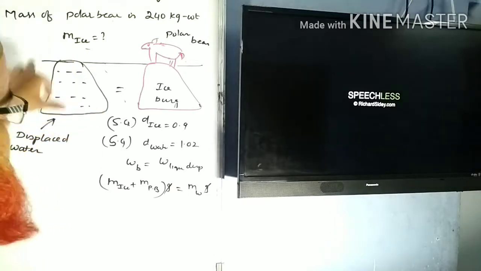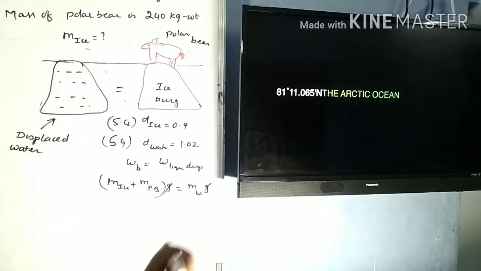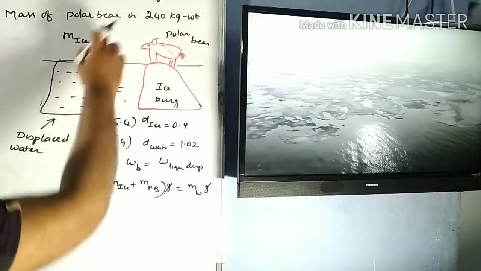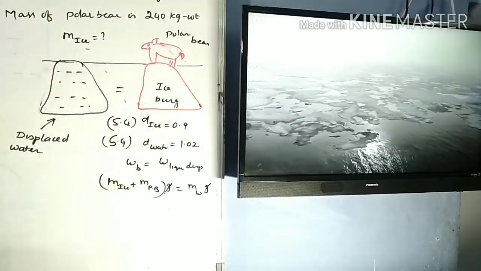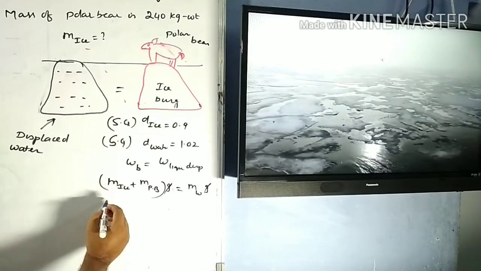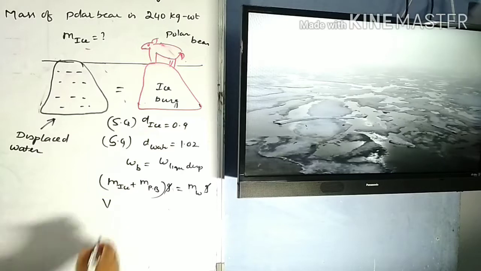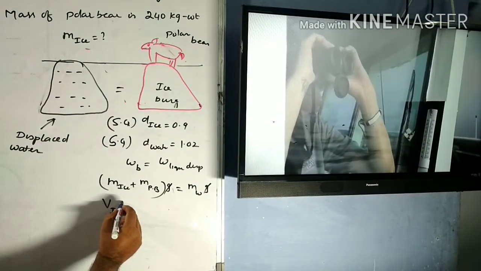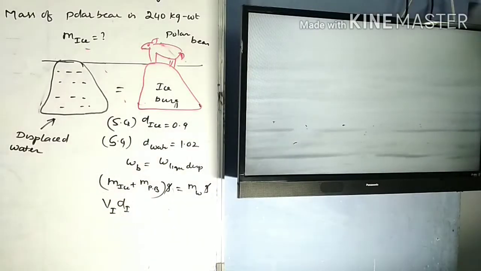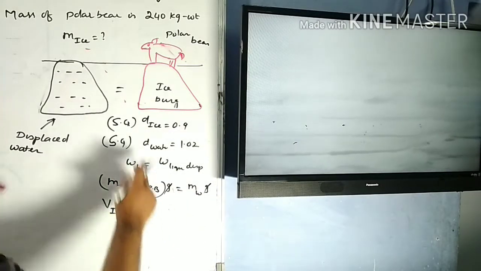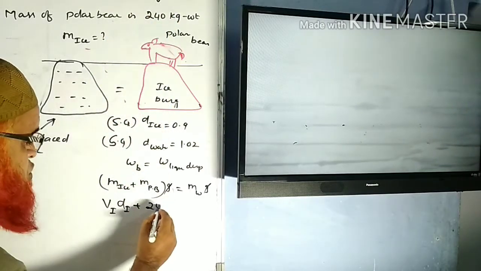So if this is the amount of liquid displaced here, let us see what is going to happen. The mass of the ice is what we have to find out here. How do you find out the mass of the ice? The mass of the ice is nothing but the volume of the ice into the density of the ice. Mass is equal to volume into density, plus the mass of the polar bear, which is given to us, that is 240.